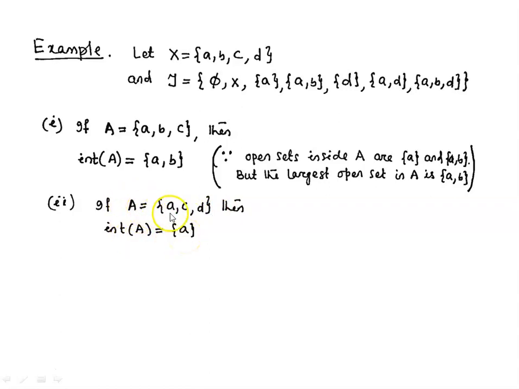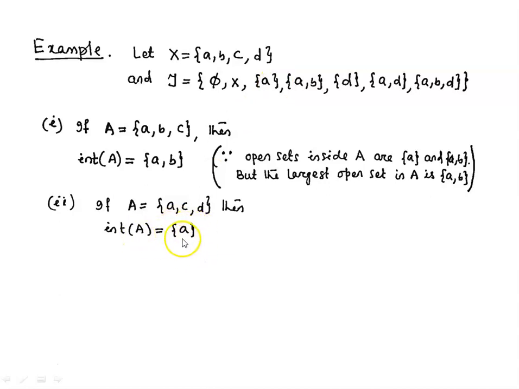If we take the set A containing 3 points a, c, d, let us check which open sets are contained in A. This empty set is inside A. The open set, singleton set {a}, is inside A, and there are no other open sets which are contained in A. So if we take union of these two sets, empty set and singleton set {a}, we have the singleton set {a}.